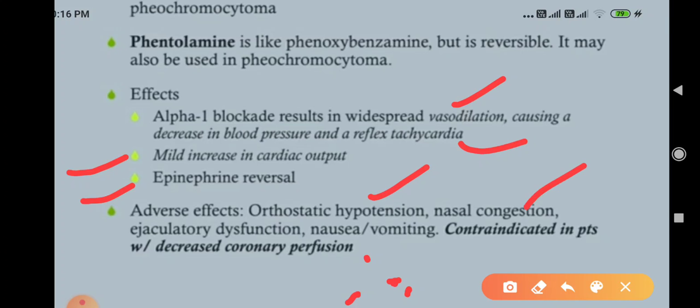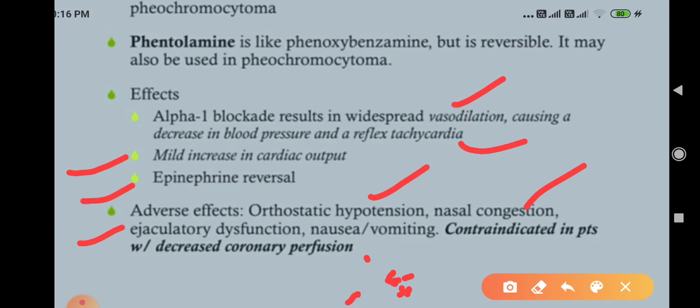Nasal congestion occurs because the vessels in the nose are dilated, which causes edema, so nasal congestion occurs. Ejaculatory dysfunction: sometimes the sperm is not able to come. Some patients on alpha blockers complain of this ejaculatory dysfunction. What happens? The urethral motility helps to ejaculate the sperm. Due to alpha blockers, the motility decreases. That's why the sperm is not able to ejaculate.